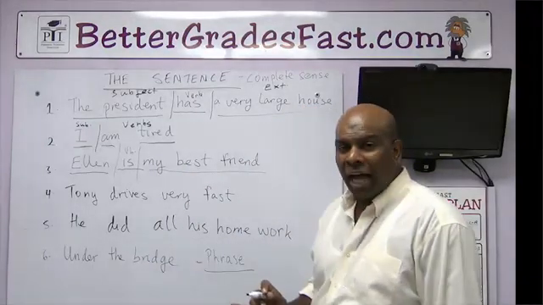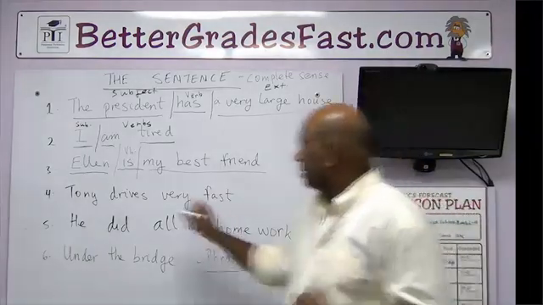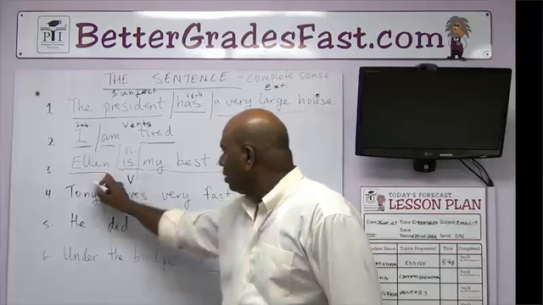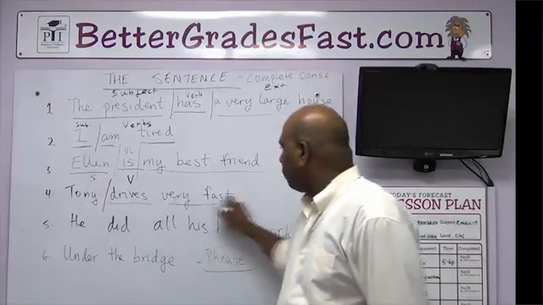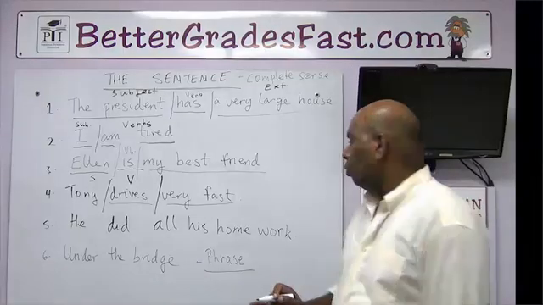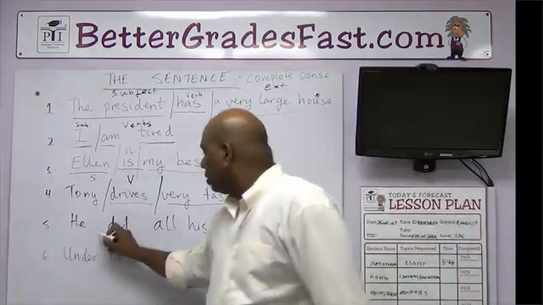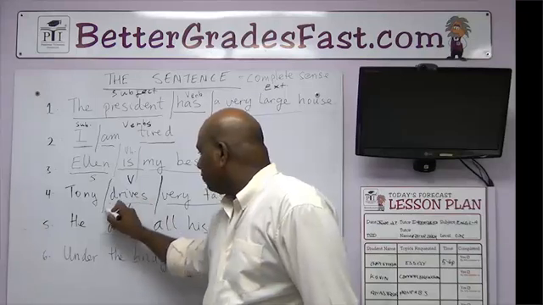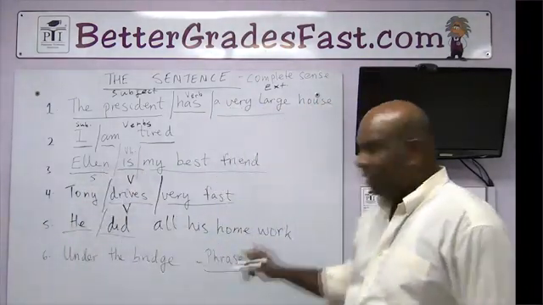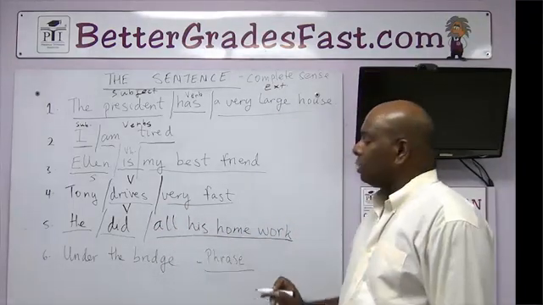4. Tony drives very fast. What's the action word there? Drives. Who drives? Tony does. To drive is the verb. Tony is the subject. Very fast is the extension. He did all his homework. What's the action word? Did. You can do things. So, did is the verb. Who did? Tony did. He did. Subject. He did all his work. The extension, all his work.